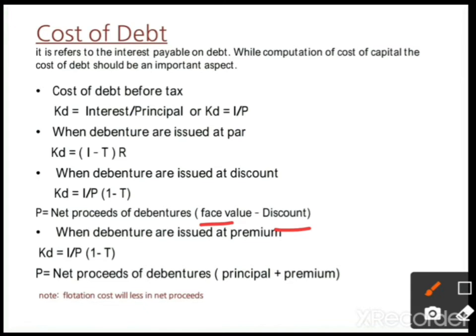But the most important note is that flotation cost will be deducted in net proceeds. In both cases, whether discount or premium, if any flotation cost or brokerage is given in the problem, it will be deducted in net proceeds.